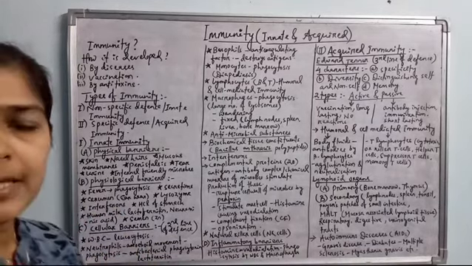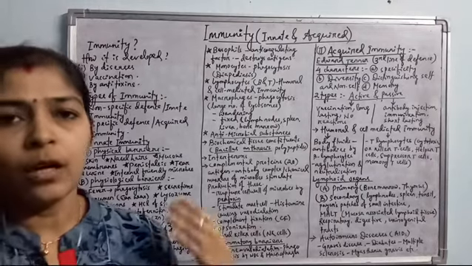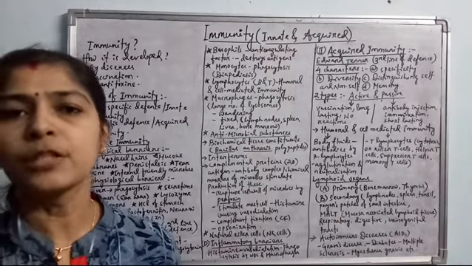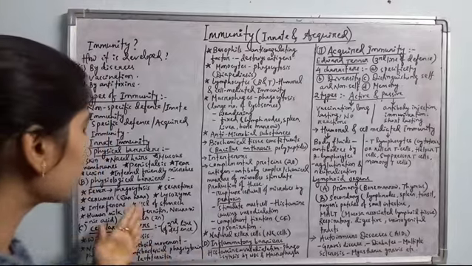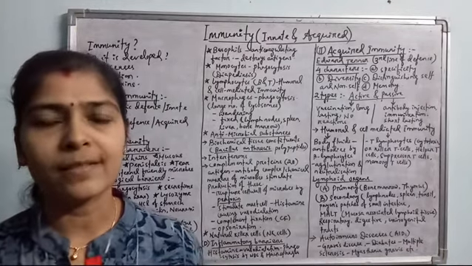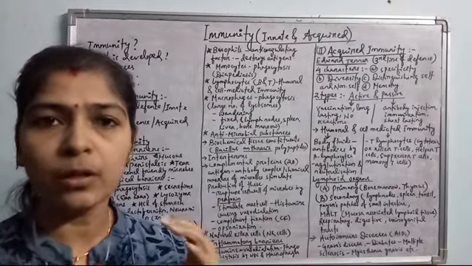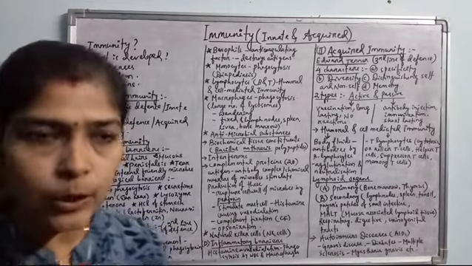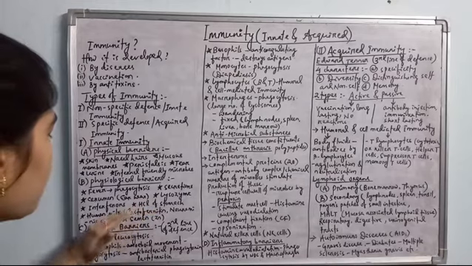Then the last one is semen. Semen is the sperm-containing fluid which is released from the males during sexual intercourse. This semen contains zinc, and the sperms, the male gametes, also cause phagocytosis of the pathogens, any of the bacteria. So semen also has antibacterial property.